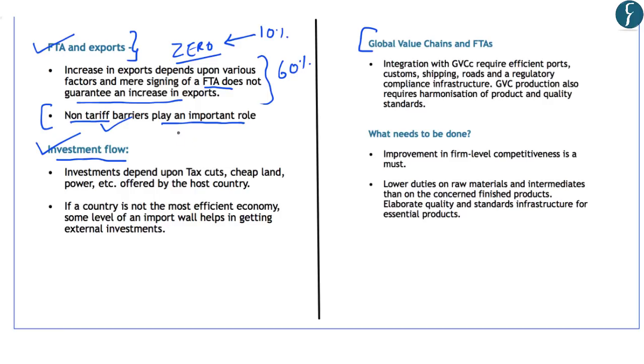For example, if there's a country A which is importing certain products from country B, country A can impose certain conditions, like the product being imported from country B should meet certain standards. And if that product does not meet those standards, country A will reject those imports. Such barriers which are created by the importing nations are known as non-tariff barriers. And the author has suggested that these non-tariff barriers play an important role in the exports from one country.